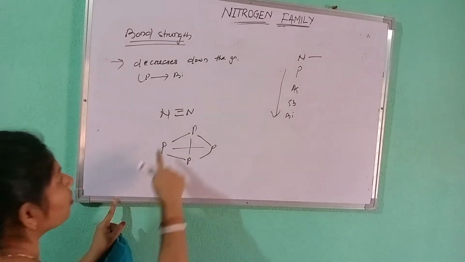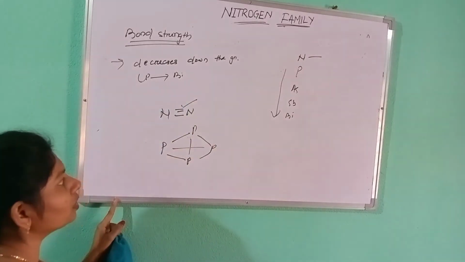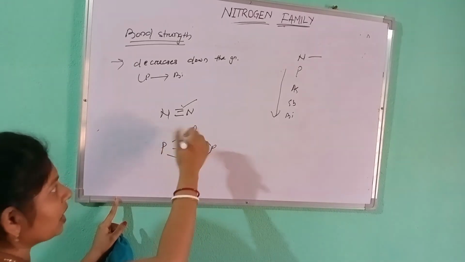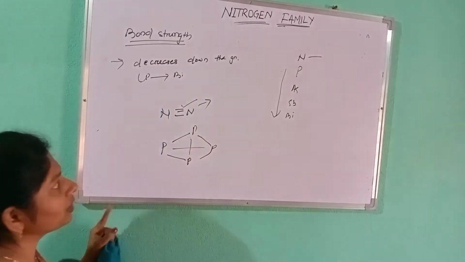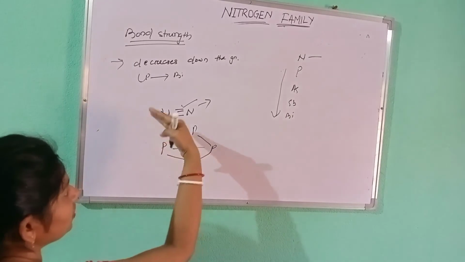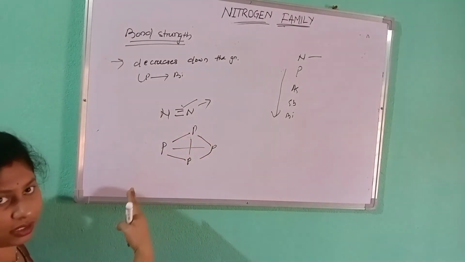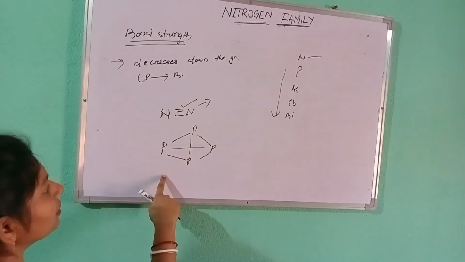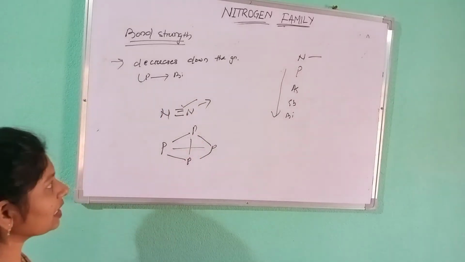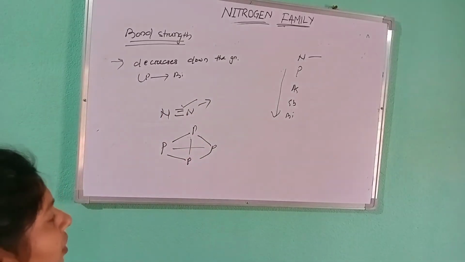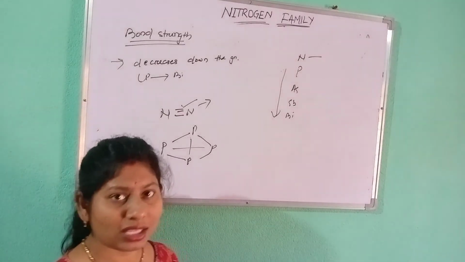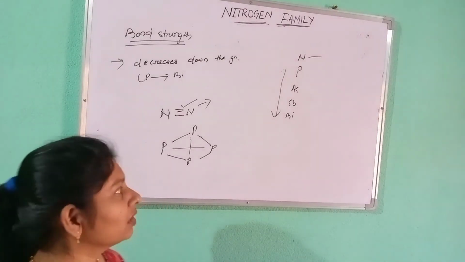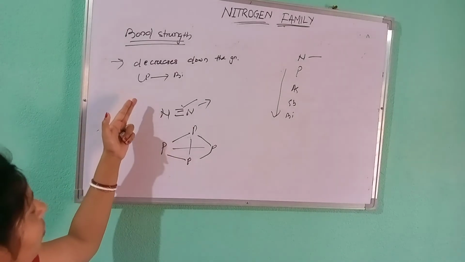So the bond dissociation energy of nitrogen is more than phosphorus. This is an important question that can be asked in your exam.